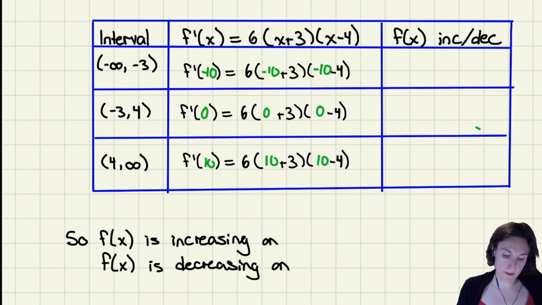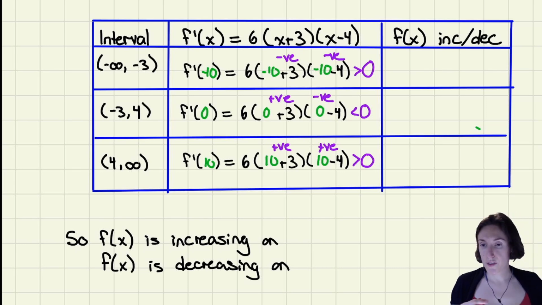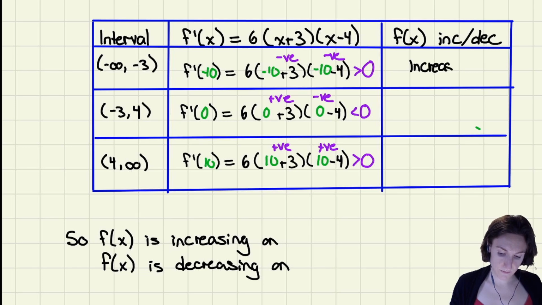All right, so -10 plus 3 is going to be negative, and this is going to be negative. Negative times 6 is positive. This is going to be negative. Negative times positive times 6 is negative. This is plus, this is plus, positive times 6 is positive. So on the first interval, -infinity to -3, our function is increasing.